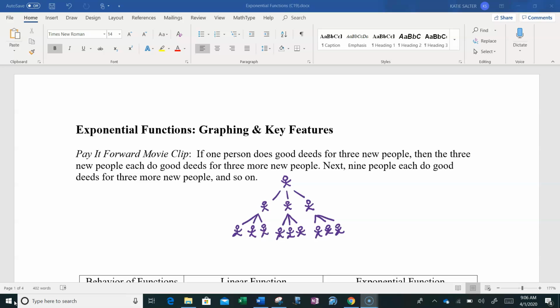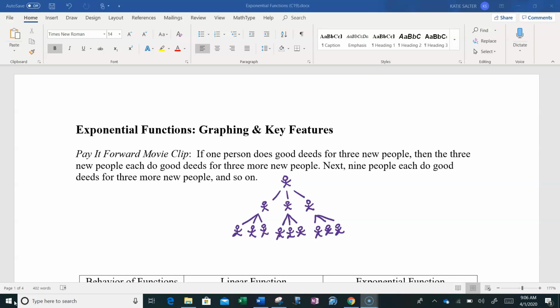Okay, folks, what we're going to start learning about today is exponential functions. You've heard me refer to exponential functions quite a bit. We've been in a linear world for a long, long time. But in the Math 1 class, we focus on 3 different types of functions. We focus on linear functions and build off of what you've learned in 8th grade math. And then we go into exponential functions. And last but not least, we do our quadratic functions, which will come up in a few weeks.